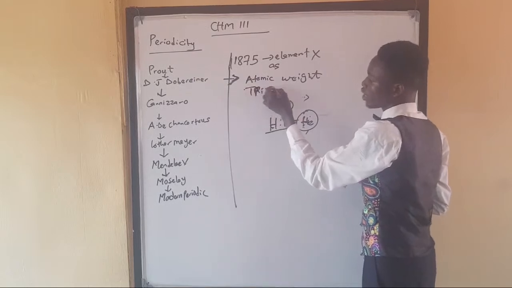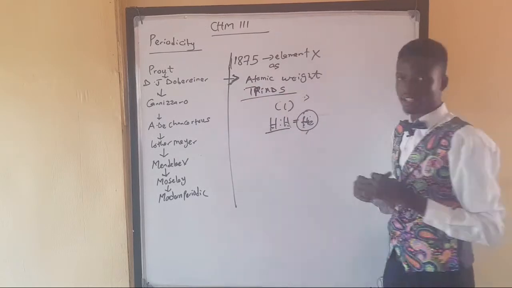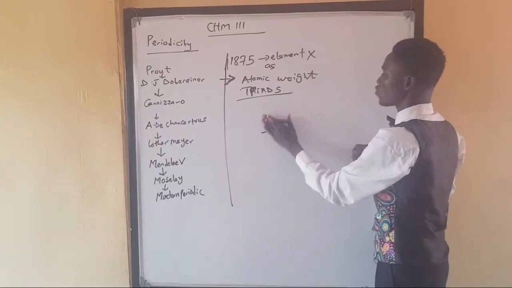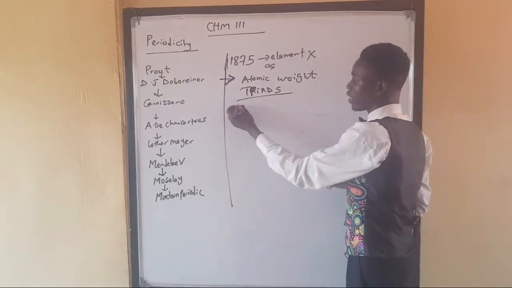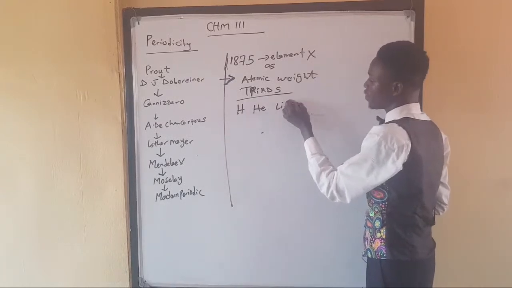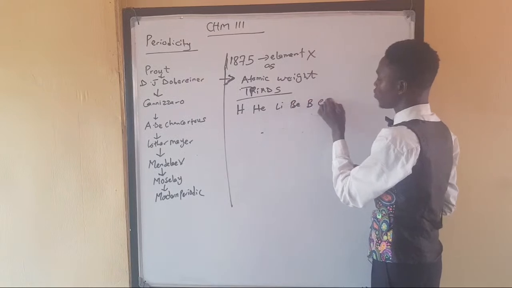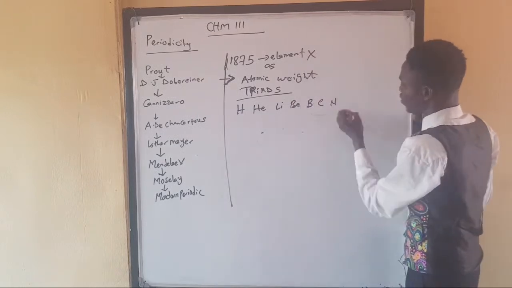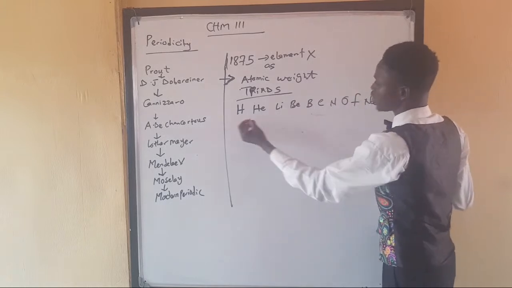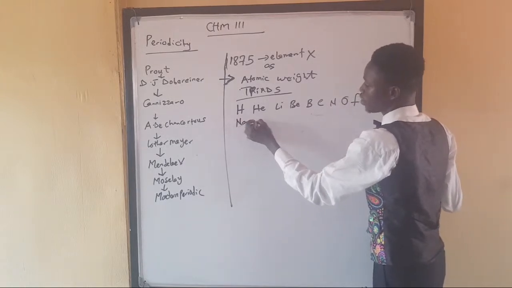What are triads? He grouped the elements of the periodic table into various categories, starting from hydrogen, helium, lithium, beryllium, boron, carbon, nitrogen, oxygen, fluorine, neon. Then after neon, we have sodium, then we have magnesium.